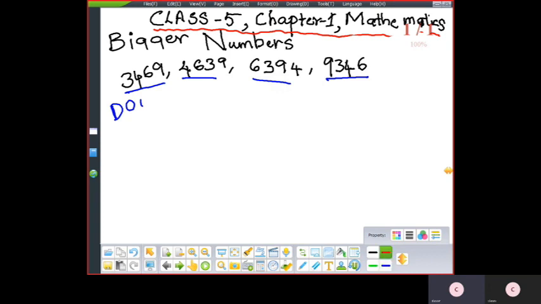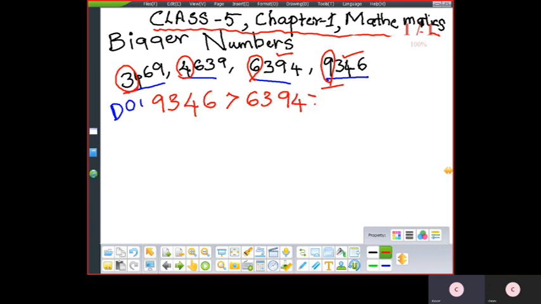Now firstly you will check the thousands place. So now what is the bigger number? Thousands place, which number is bigger? 9. So this number comes first. So 9,346 is the bigger number among all the numbers. Then the next is 6. So 6,394 is the next bigger number. Then the next is 4. 4,639 is the next bigger number.